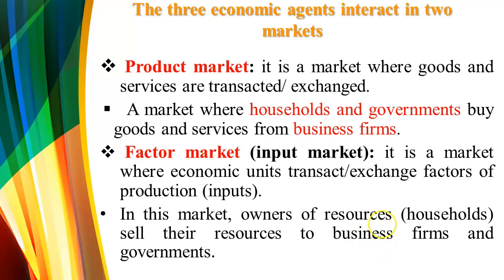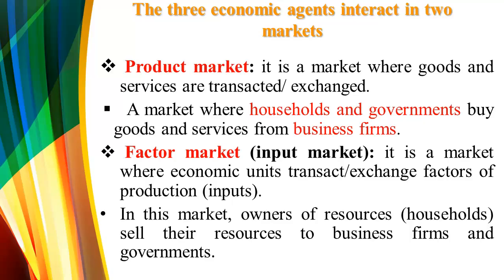So before defining product market I want us to define factor market. Factor market is simply the type of market where households sell their own resources either to firms or the government. householdoች ሪሶርሳቸውን ወይ ለፊርም ወይ ለገቨርንመንት የሚሸጡበት ገበያ ምን ይባላል ማለት? ፋክተር ማርኬት ይባላል። ሌላ ስሙ ኢንፑት ማርኬት ነው። Therefore the other name of factor market is input market. Due to this reason, a type of market where households sell their own resources either to firms or the government is called factor market.